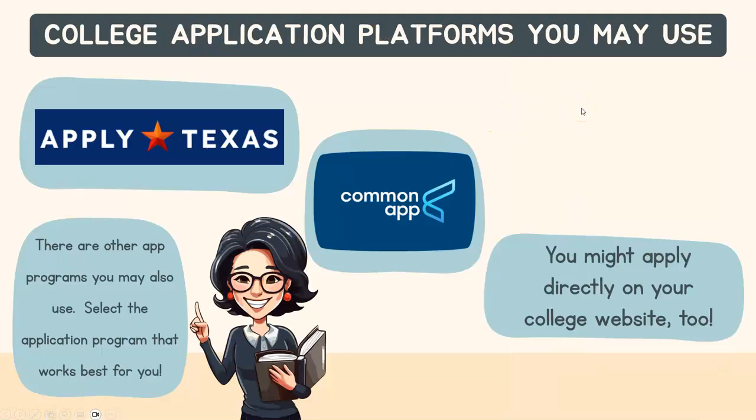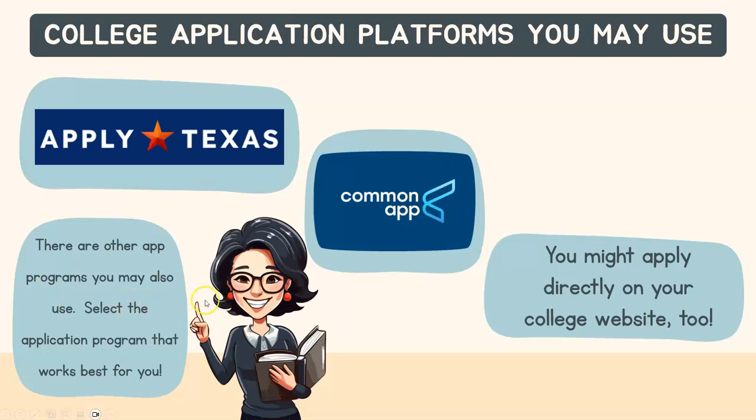So the different college application platforms you may use. If you plan on applying to colleges only in Texas, then you would want to use Apply Texas. If you happen to be applying to any schools out of state, then you would want to use Common App. Some colleges will not be available on either of these two platforms, so you might have to apply directly on their website.